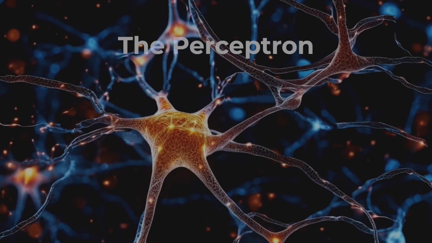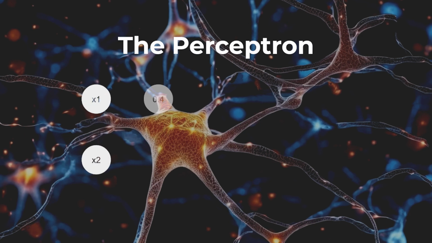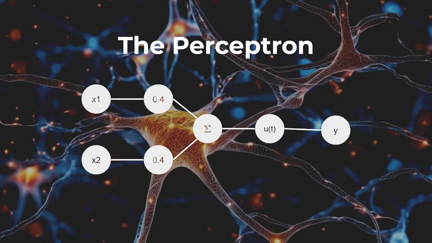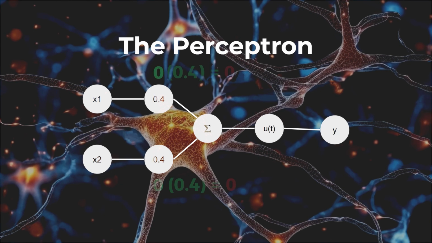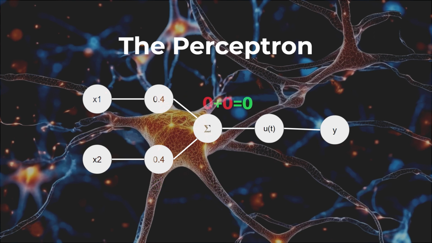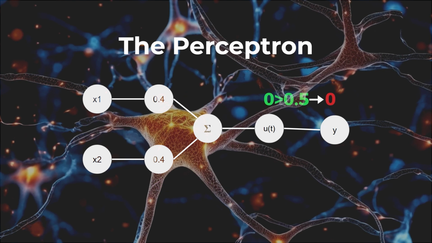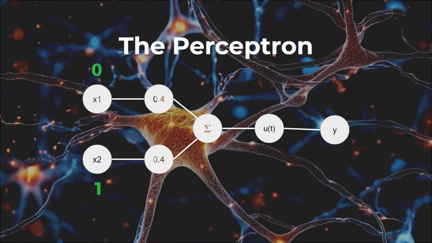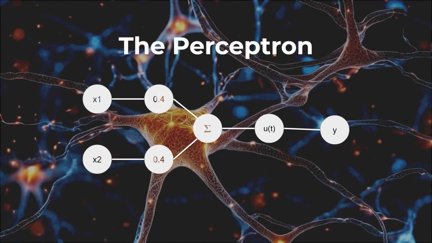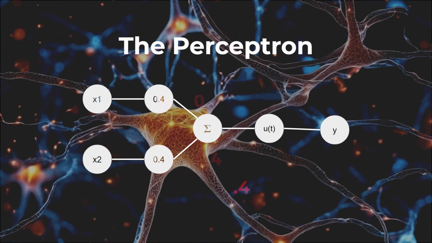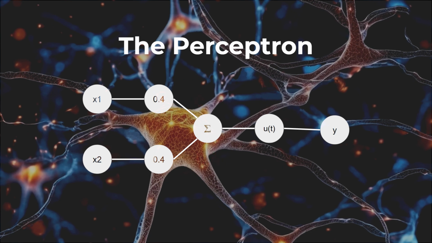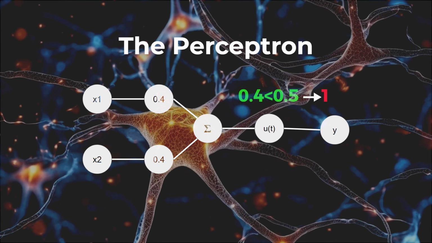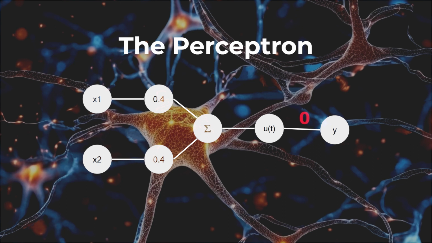When the result is incorrect, the perceptron modifies the weight values. The error made is the actual value minus the predicted value, in this case 0 minus 1, resulting in a negative value of 1. The weight value is adjusted, taking into account a parameter called learning rate, which allows us to adjust how quickly the algorithm learns. For this example, let's set the learning rate to 0.5. Therefore, the adjusted weight value would be the previous value plus the product of the learning rate and the error, obtaining a new weight of 0.4.